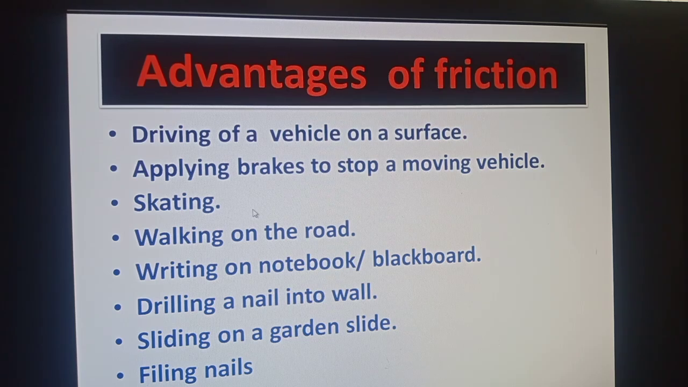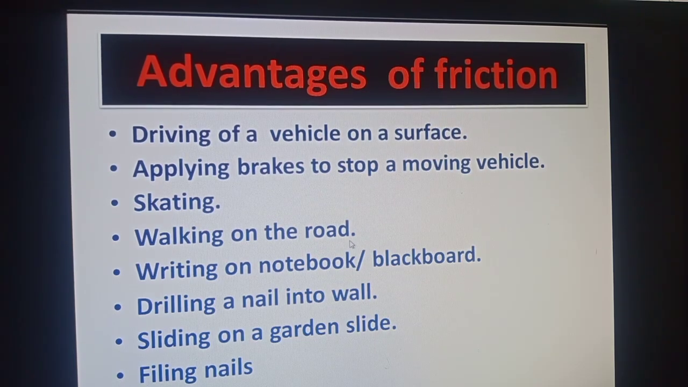Next, skating. You can easily slide on the surfaces due to friction. You push with the sticks in the backward direction. Due to friction, the stick holds on the snow and it will push you forward.